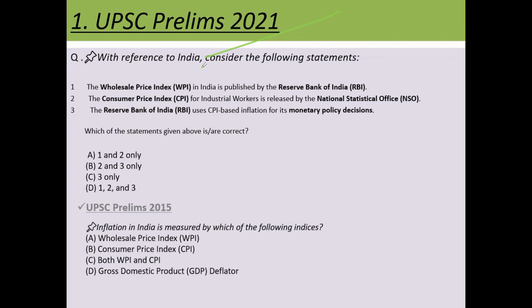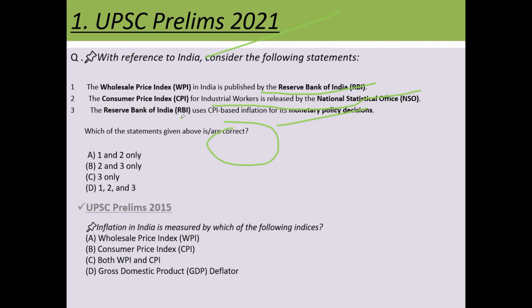Now this is a basic question. It was asked in the UPSC examination about inflation and CPI, in 2020-21. The question is in reference to India. Consider the following statements: WPI in India is published by the Reserve Bank of India. CPI for industrial workers is released by NSO, and RBI uses CPI-based inflation in monetary policy decisions.